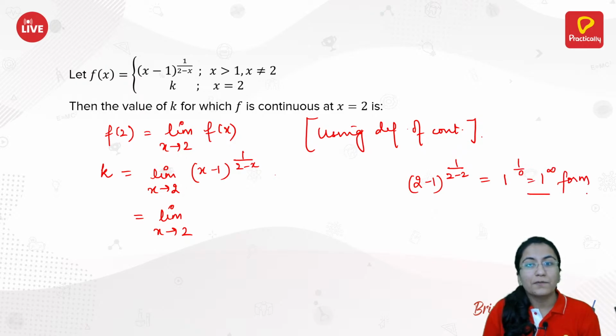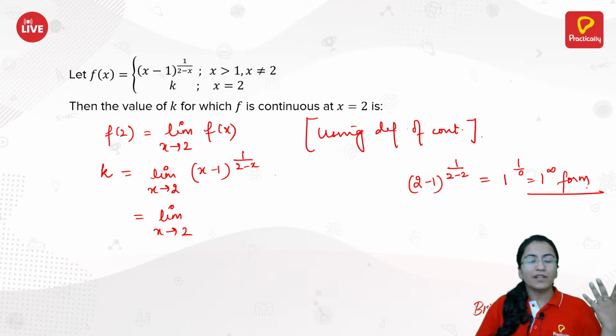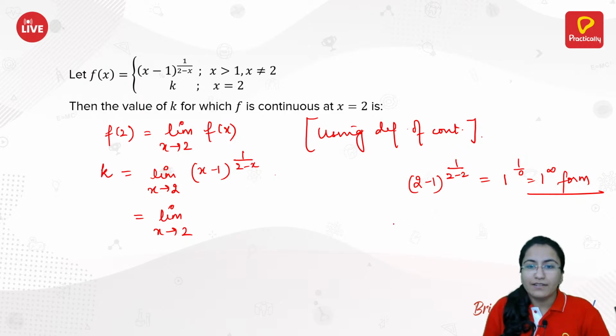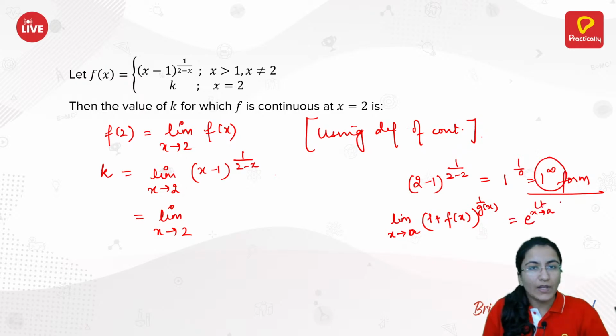For the 1 raised to power infinity form, we have the result: limit x approaches some value a of 1 plus f of x whole raised to power 1 by g of x, if this is the 1 raised to power infinity form, is the same as e raised to power limit x approaches a of f of x by g of x.